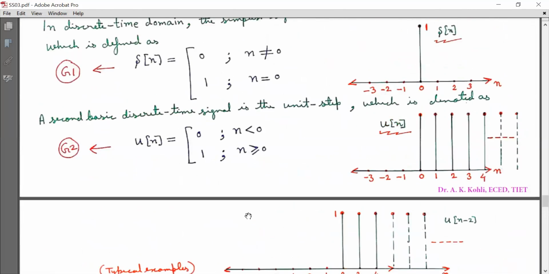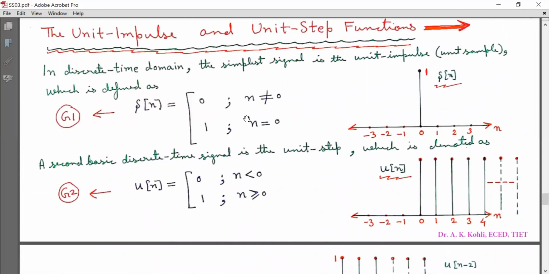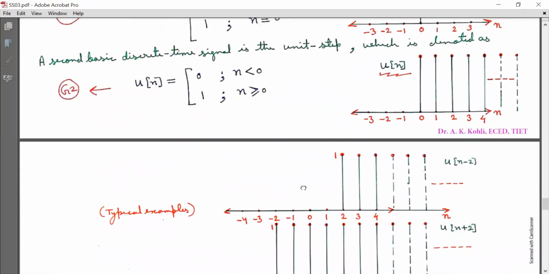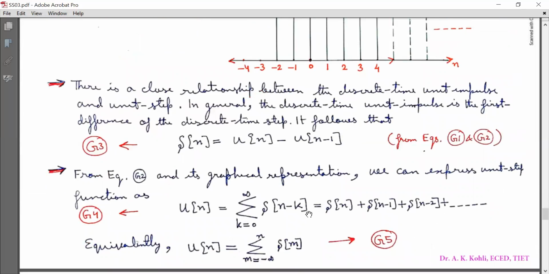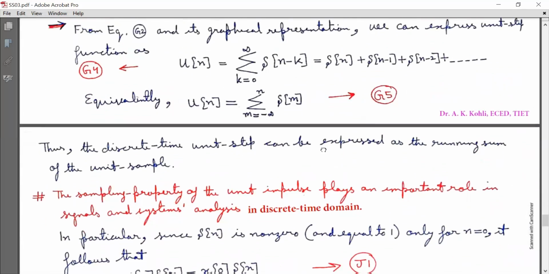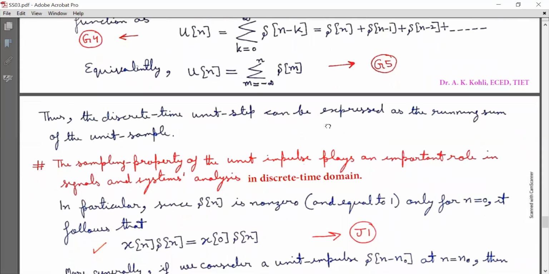The basic definition of delta in the discrete time domain is this, but we can express delta[n] as u[n] minus u[n-1] like this in G3. The discrete time unit step can be expressed as the running sum of the unit sample.